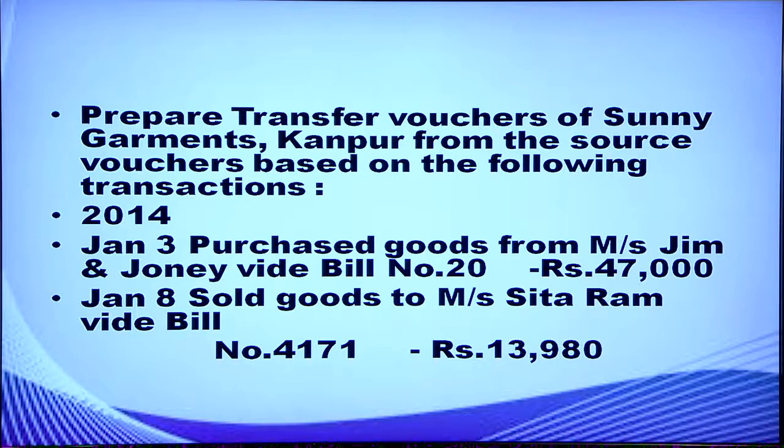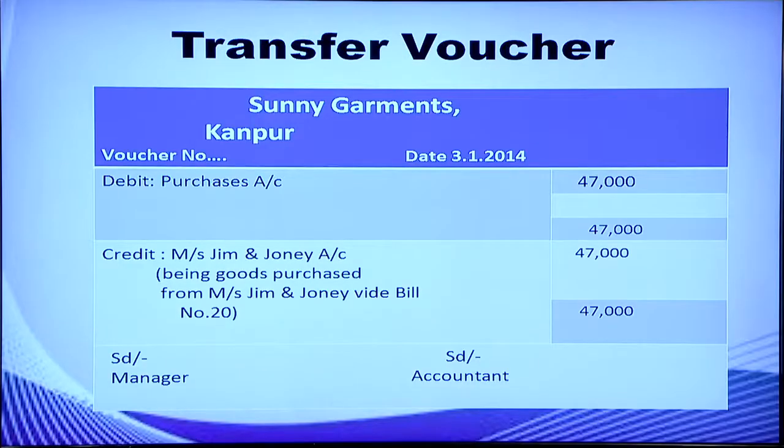Another transaction on January 8th, sold goods to Messrs. Sitaram, vide bill number 4171, rupees 13,980. You have to write the name of the organization, Sunny Garments, Kanpur, then voucher number, then date. Write the title of the account to be debited first and then the title of the account to be credited.